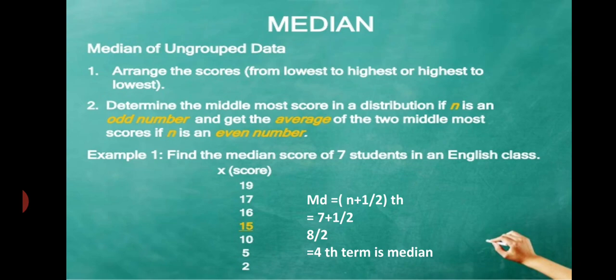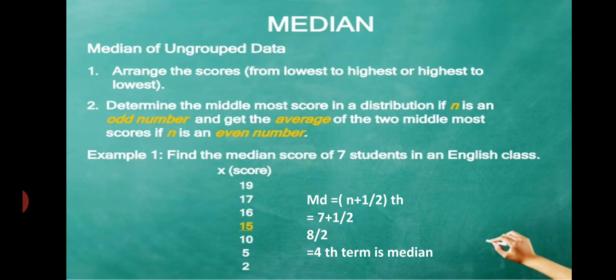Let's see, the data given are the marks of 7 students in English: 19, 17, 16, 15, 10, 5, 2. Let n be the number of observations. How many observations are there? There are 7 observations. Let's put the n value in the formula: 7 plus 1 divided by 2, that is 8 by 2, and the answer is 4.